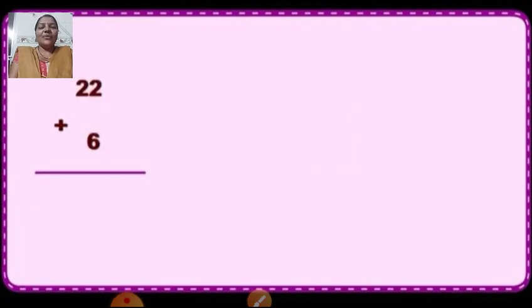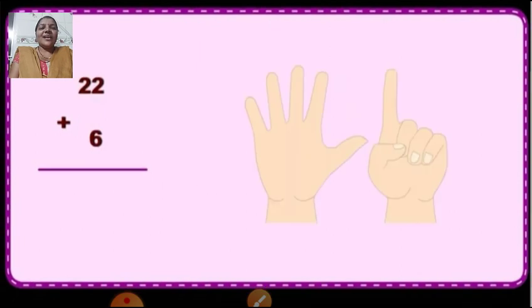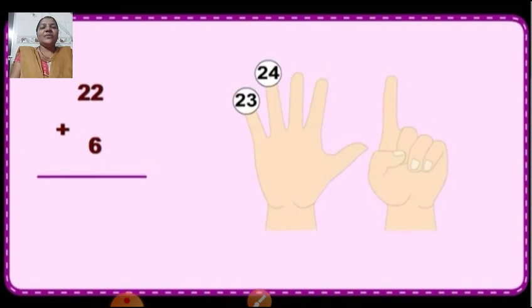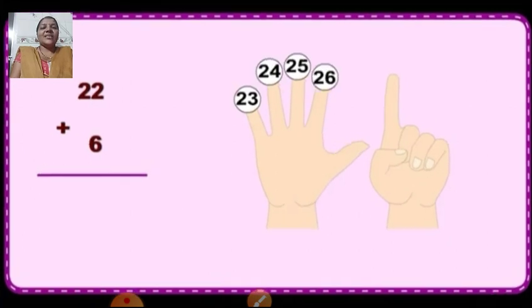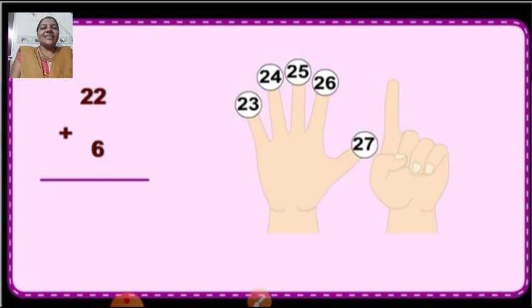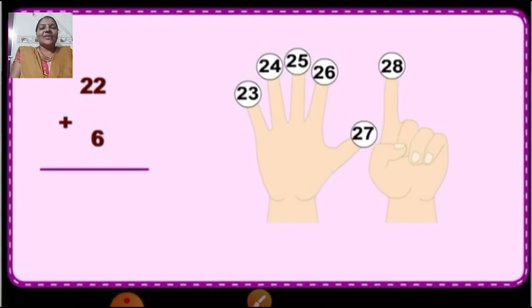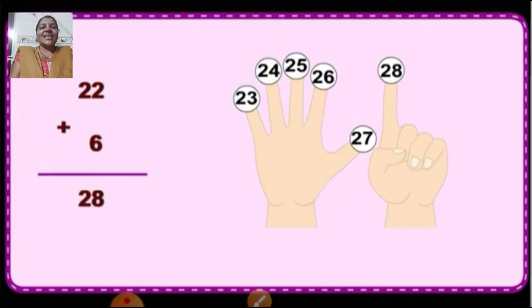Now see one more example. Here is 22 plus 6. And children, here are 6 fingers. Now you are going to count forward in your mind. After 22 comes 23, 24, 25, 26, 27 and here is 28. So the correct answer is 28. Very good. Are you understanding children? I hope you all must have understood.